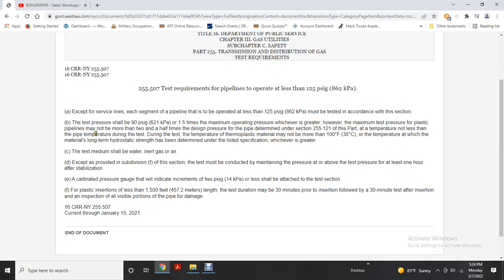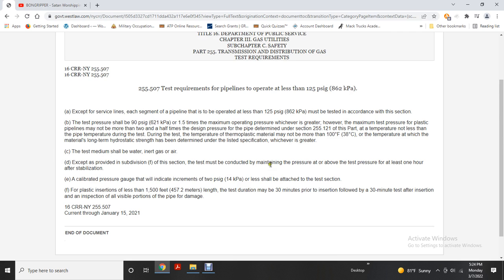The temperature of the pipe may not be less than the pipe temperature during the test. During the test, the temperature for thermoplastic material may not be more than 100 degrees Fahrenheit, or the temperature at which the material's long-term hydrostatic strength has been determined under the listed specification, whichever is greater. The test medium should be water, inert gas, or air, except as provided in subdivision F.